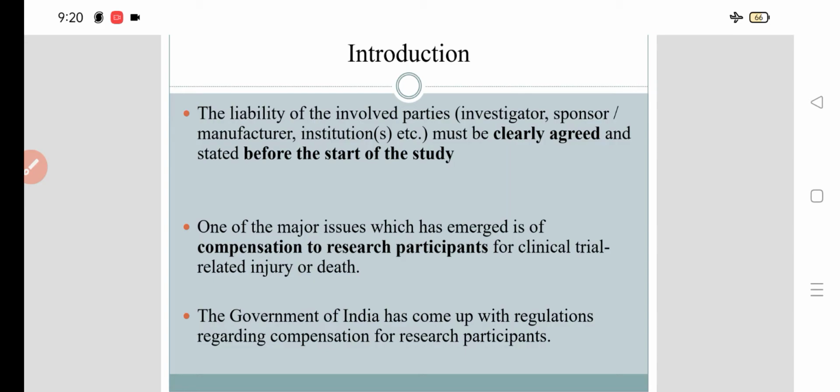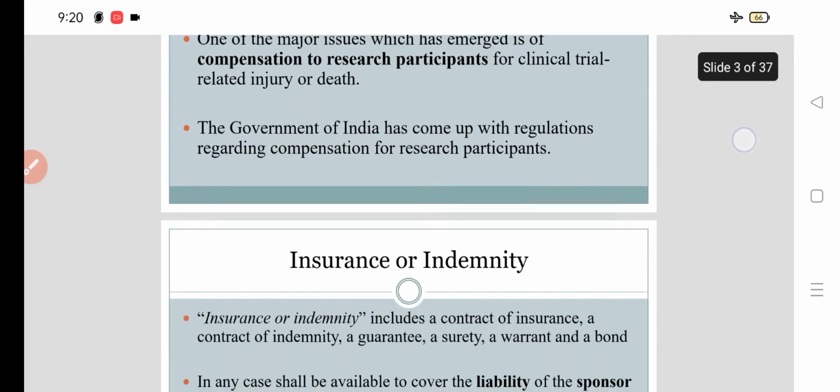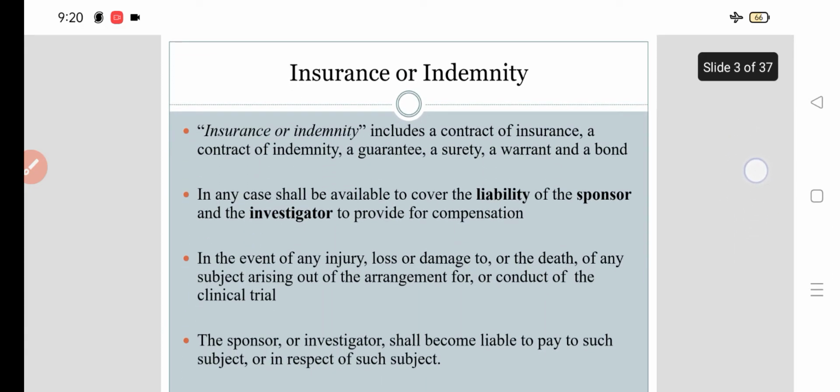One of the major issues which has emerged is of compensation to the research participant for the clinical trial related injuries or death. And the government of India has come up with the regulation regarding compensation for the research participants.